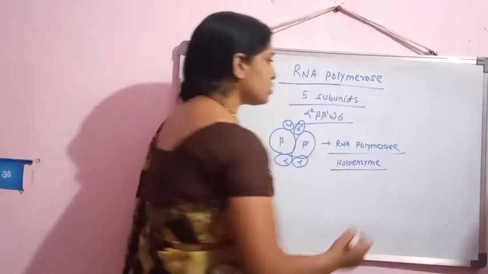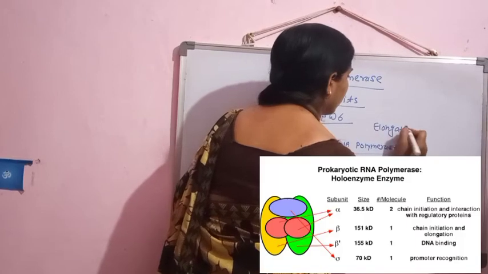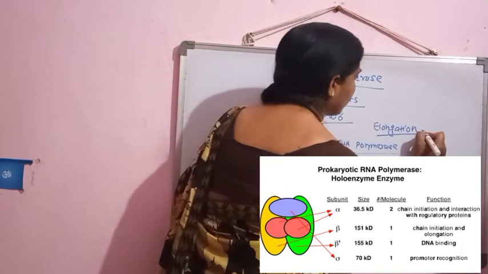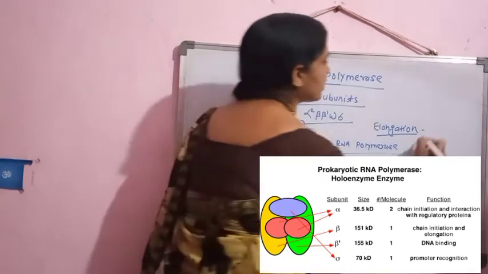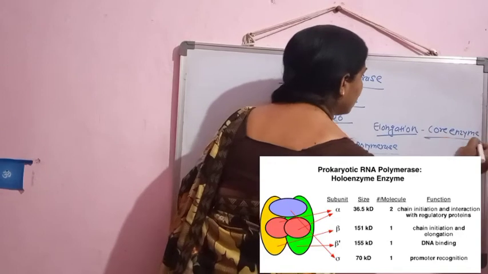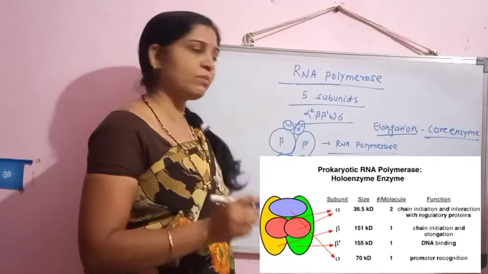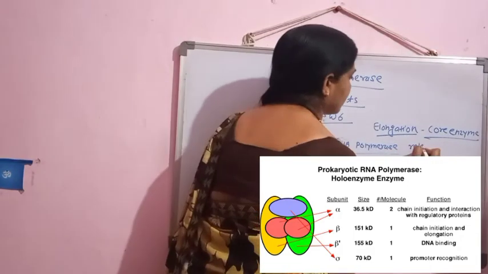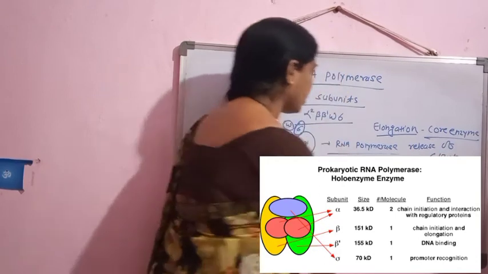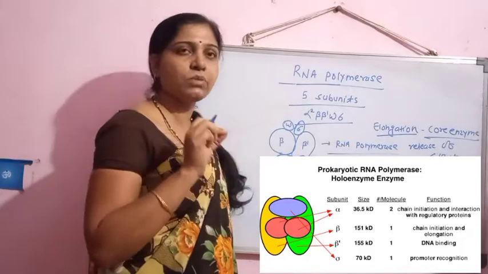And the process of elongation is carried out by the core enzyme. Now the core enzyme means that after the initiation there is the release of the sigma factor. So this holoenzyme gets converted into the core enzyme as there is the absence of one of the subunits.